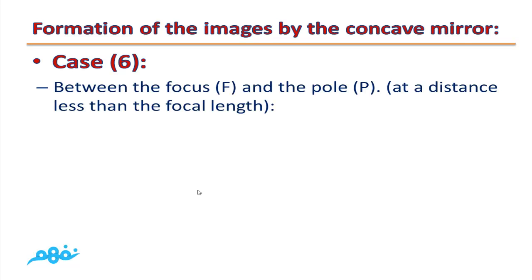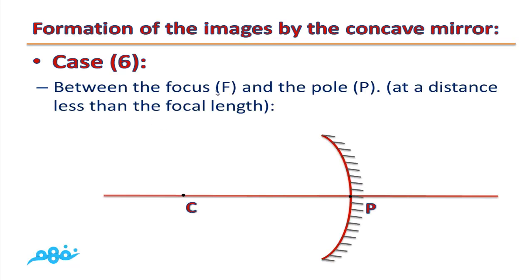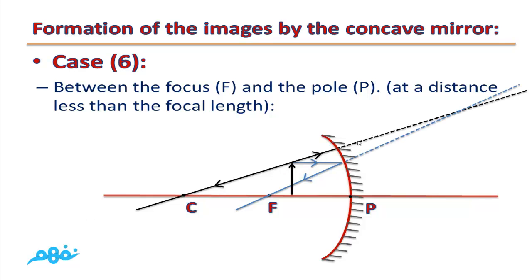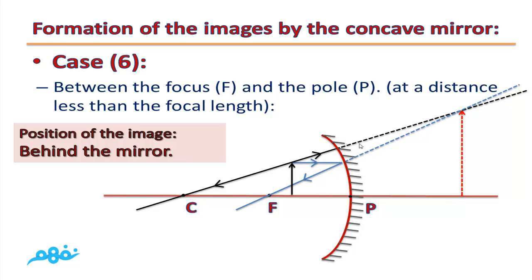Case number 6. If the object is located between the focus and the pole of the mirror, or at a distance which is less than the focal length. By drawing the incident light ray parallel to the principal axis, it will reflect passing through the focus, and the second ray will pass through the center of mirror curvature, so it will reflect on itself. By drawing the extension of the two reflected light rays, the extensions will intersect at a point. This is the position of the image.